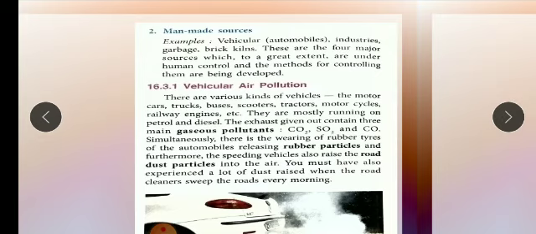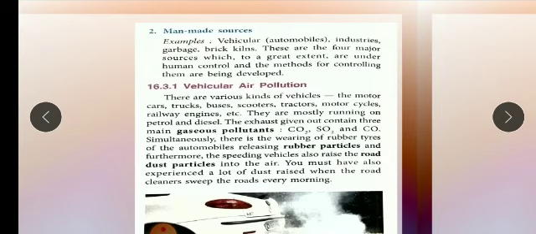Even in the big cities, about 60% of atmospheric pollution is caused by internal combustion engines like scooters, buses, cars, trucks. Vehicle exhaust releases three main gaseous pollutants: carbon dioxide, sulfur dioxide, and carbon monoxide, which are the major three air pollutants.